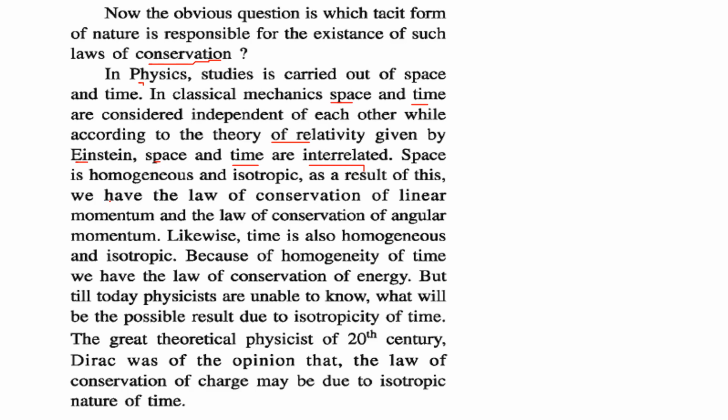Space is homogeneous and isotropic, because of which we have the law of conservation of linear momentum and the law of conservation of angular momentum. Time is also homogeneous and isotropic, and because of the homogeneity of time, we have the law of conservation of energy. But till today, physicists are unable to know what the possible result of the isotropy of time will be. Dirac, the great theoretical physicist of the 20th century, gave an opinion that the law of conservation of charge may be due to the isotropic nature of time.